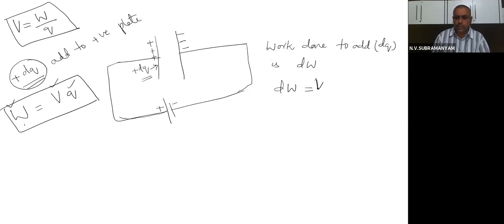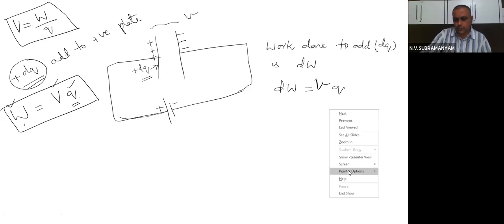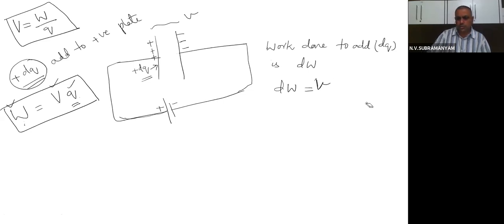And V is V only. Write V, small v, because it is an intermediate process. What is the potential difference we are telling? Small v. What is a charge? Small q. What is a charge? Here the added charge is dq. So be careful. What was the charge added in the process? dq. So V into dq, I will get.